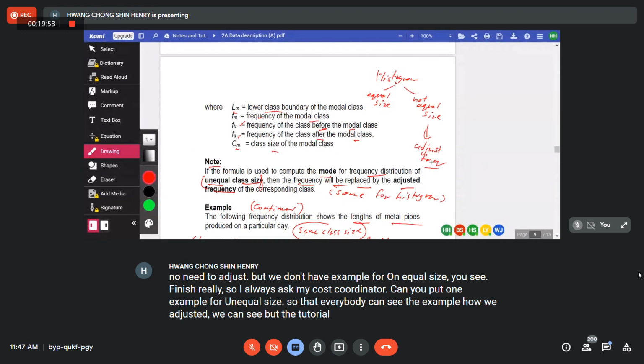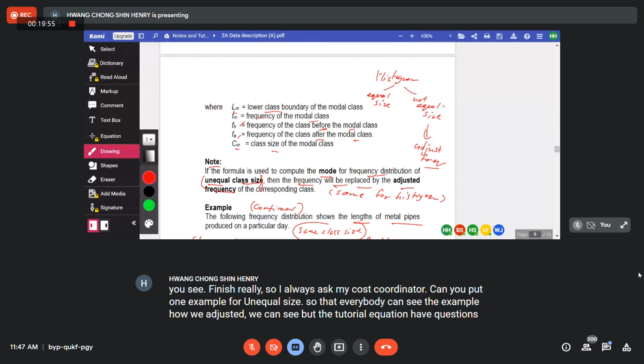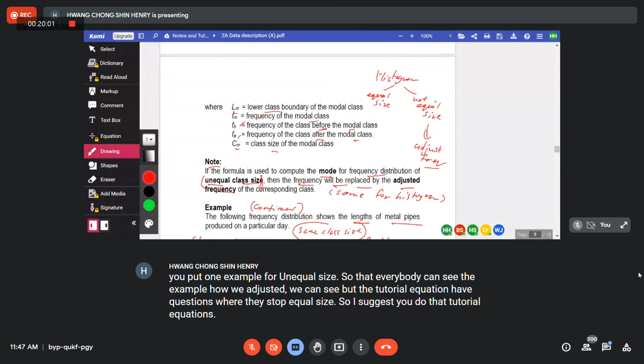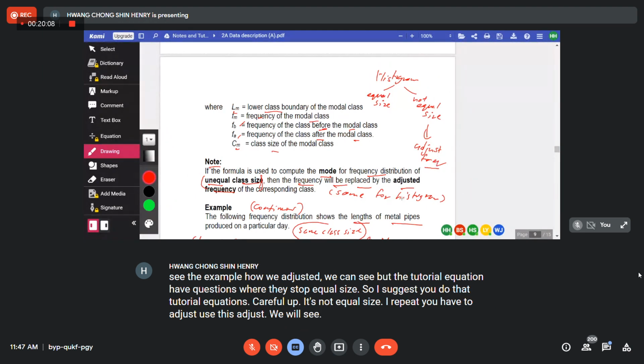But the tutorial has questions where it's not equal size. So I suggest you all do the tutorial questions. Careful, it's not equal size. I repeat, you have to adjust. Use this adjusted frequency to replace the frequency.